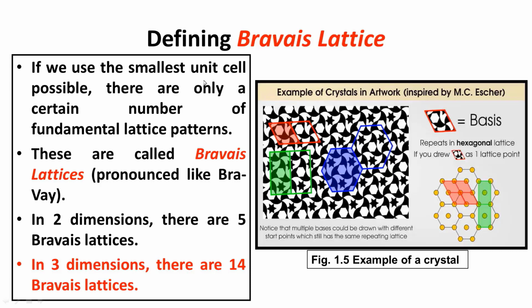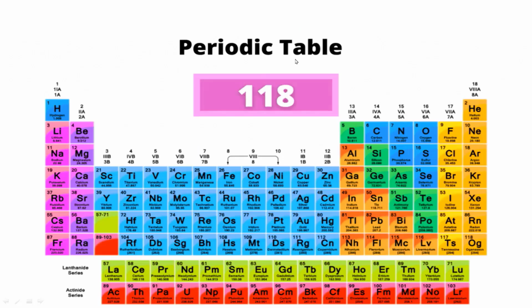For instance, if we use the smallest unit cell possible, there are only a certain number of fundamental lattice patterns. These are called Bravais lattices. In 2 dimensions, there are 5 Bravais lattices, whereas in 3 dimensions, there are 14 Bravais lattices, as discussed just now. If we look at the periodic table, currently 118 elements are discovered. Whichever of these are crystalline, when we study them, we come to the conclusion that the lattice structure can be summarized as one of the Bravais lattices.